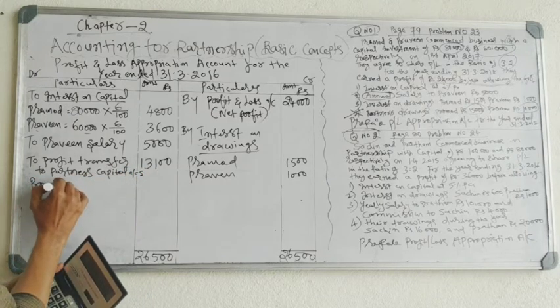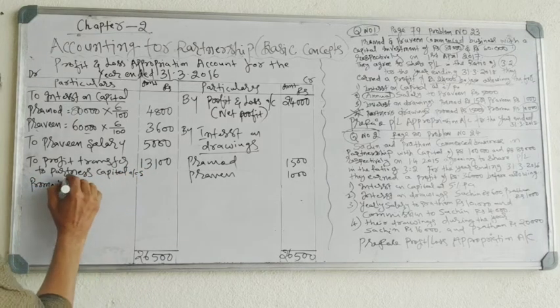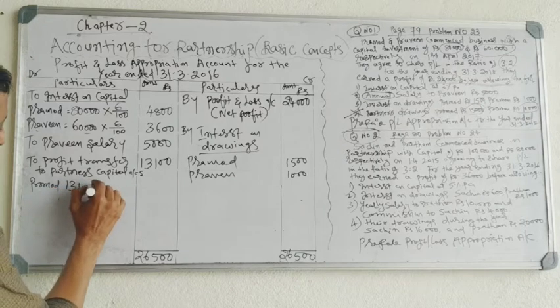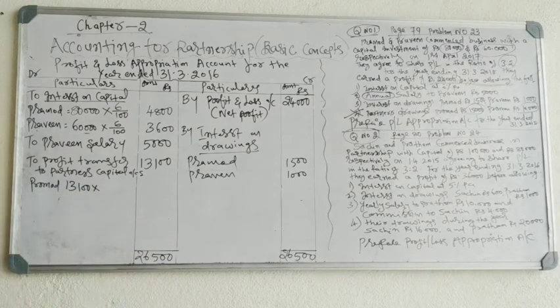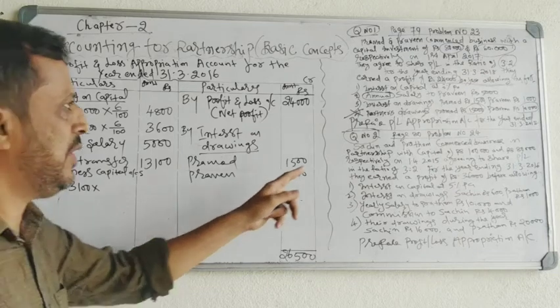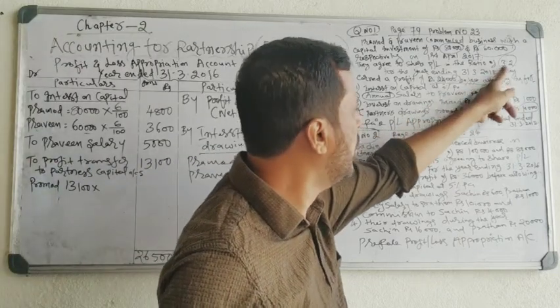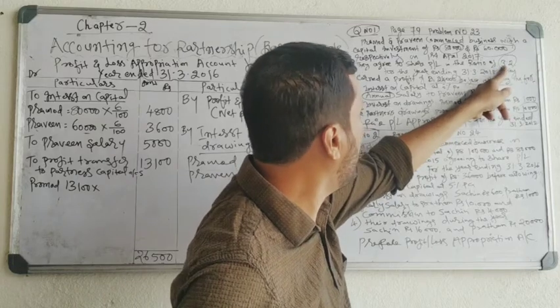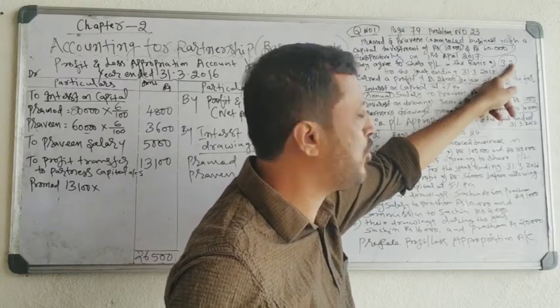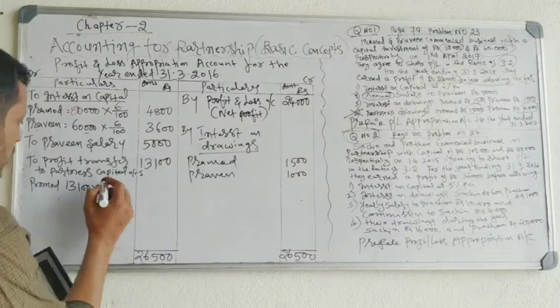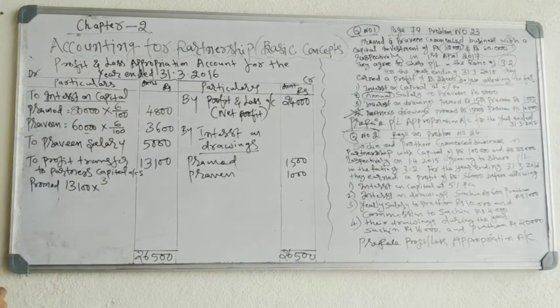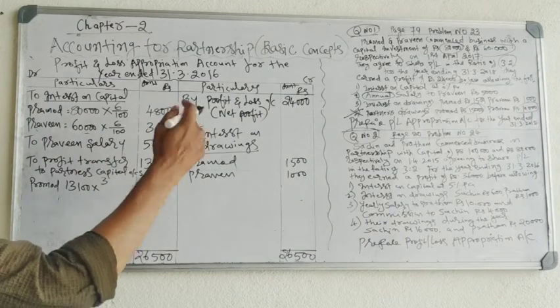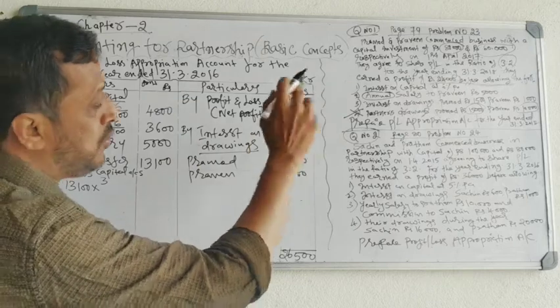Pramod, see how to divide. 13,100 you have to divide between Pramod and Praveen in the ratio of 3:2. So here Pramod's ratio is 3, Praveen's ratio is 2. What is Pramod's ratio? 3. Write 3. Total ratio 3 plus 2, 5.